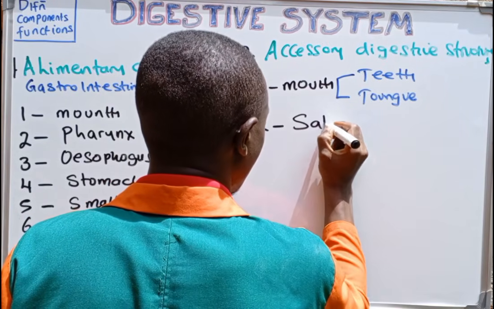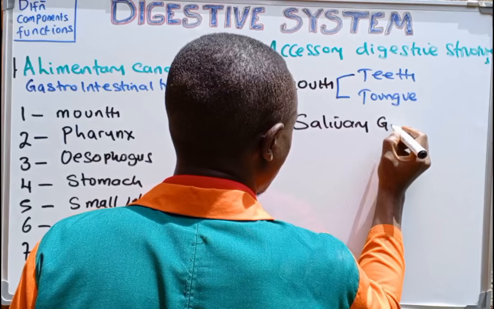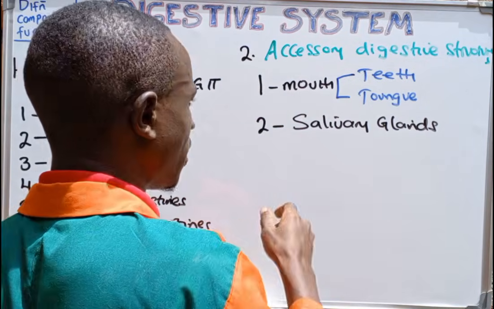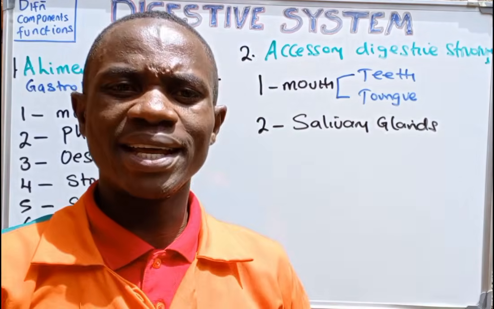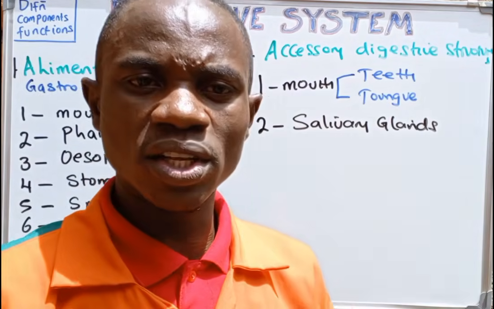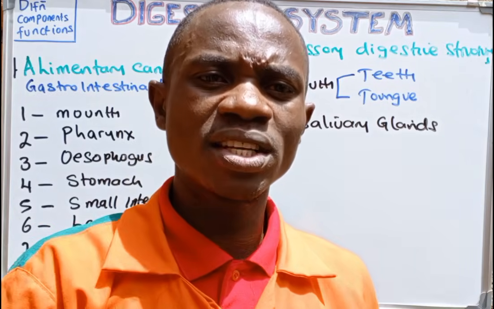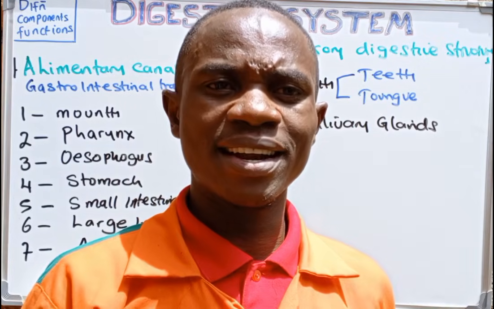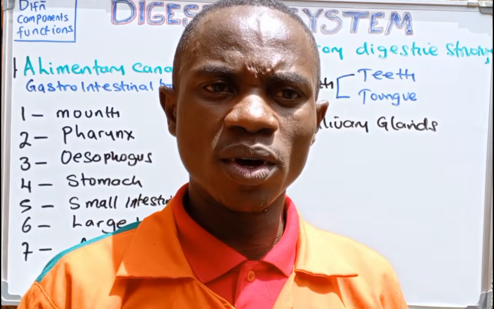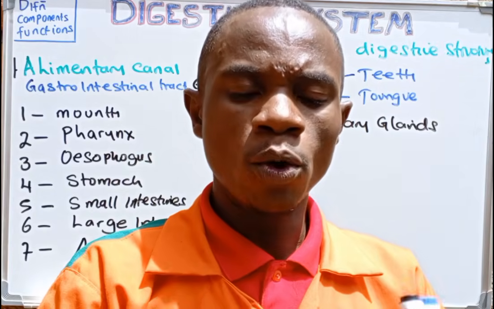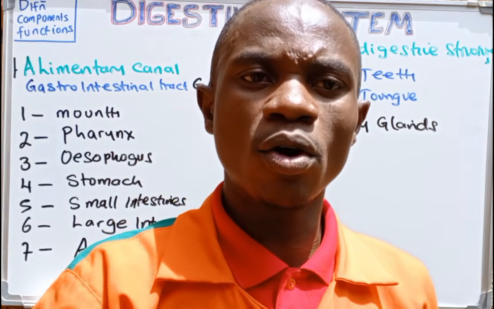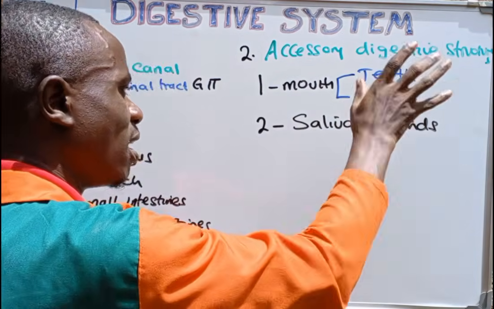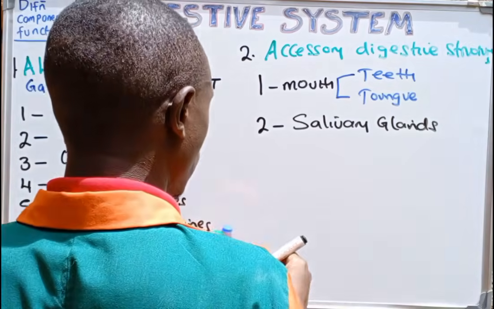And then the second part of the accessory digestive structures is the salivary glands. Of course, there are two kinds of salivary glands. We have the intrinsic and the extrinsic salivary glands. We said that the intrinsic salivary glands are going to be producing saliva at a constant rate, while the extrinsic salivary glands are going to be producing saliva mainly following a stimulus. We have the parotid, the submandibular, and the sublingual, all of them making the extrinsic salivary glands. Super important in production of saliva, which is going to be hydrating the oral cavity.